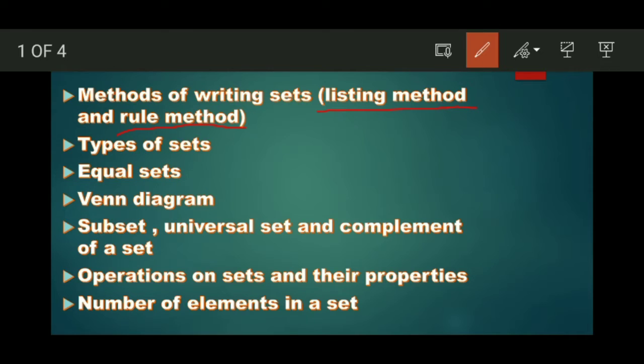Then the second point is types of sets: equal sets and Venn diagram, subset, universal set and complement of a set. Then operations on sets and their properties, that means union, intersection, complement and more. And then number of elements in a set. So these are the points we will discuss in this chapter.